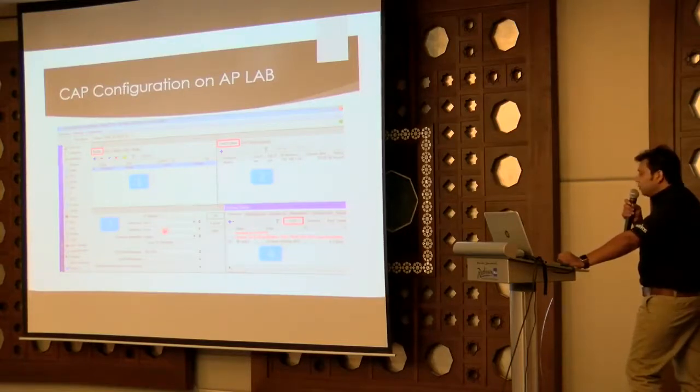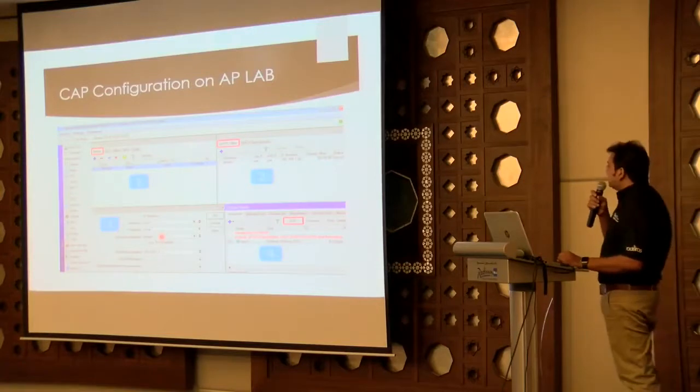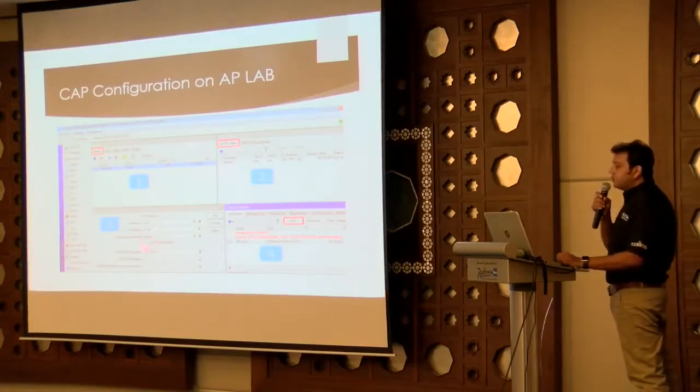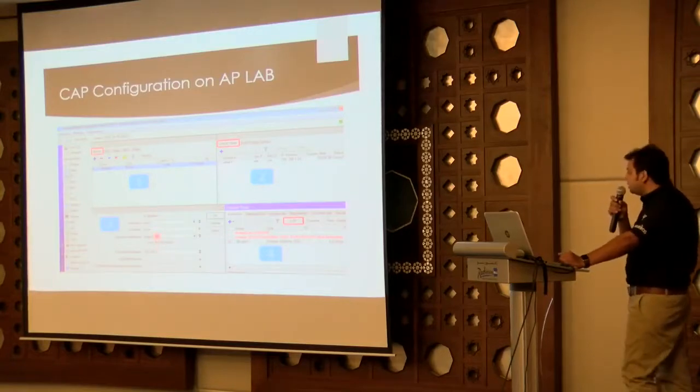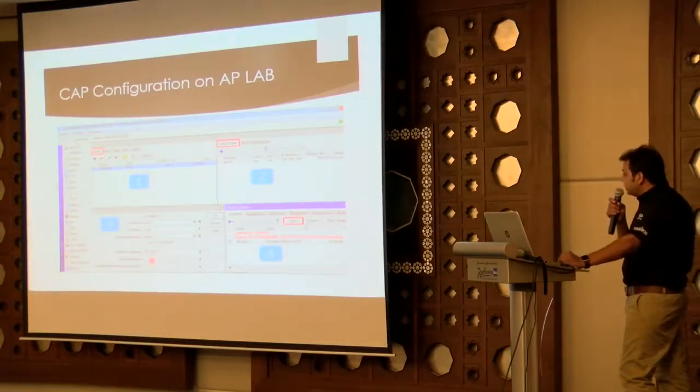Certificate: normally keep it none, but if you require a secured network, you can make your certificate. Discovery interface means the interface from which it will discover where the CAPsMAN is, so you have to define that. If it is on Ether 1, you have to define Ether 1. If it is connected through a bridge, you will define the bridge. You can also define the IP address or a CAPsMAN name.